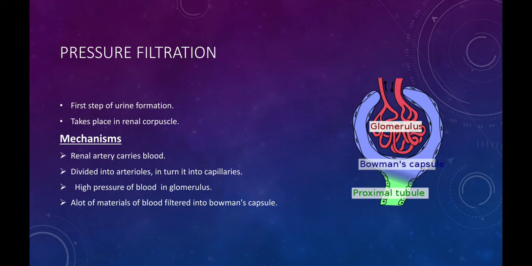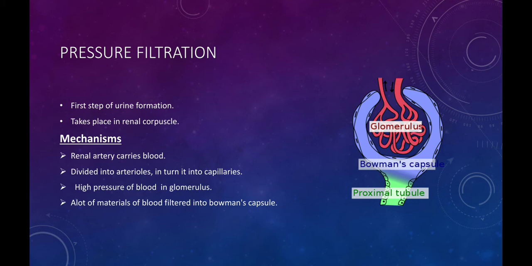The blood in renal arteries is at high pressure. Whenever the high-pressure blood enters into the glomerulus, the pressure of glomerulus will be high.